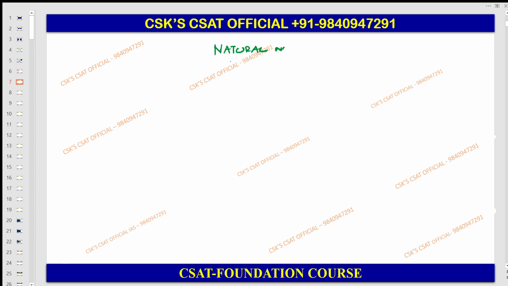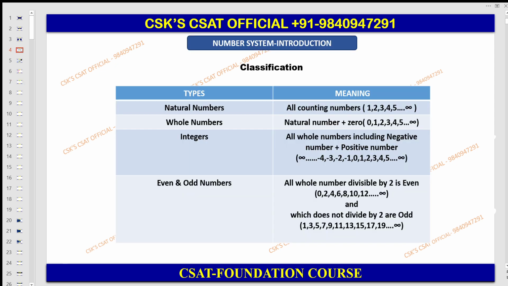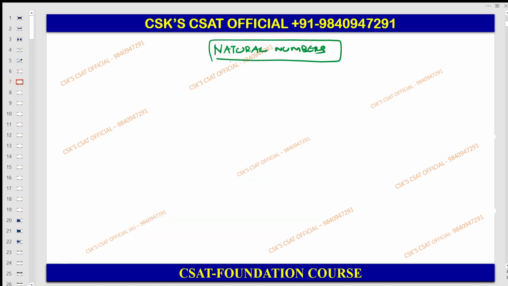So natural numbers. I'm having some tables that I will give you later, because this kind of tables you can go through for revision purpose. So why this is a very important thing, and a few other properties also here. Therefore you will learn this kind of things elaboratively. Now the first thing here is natural numbers.